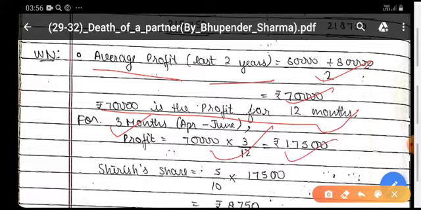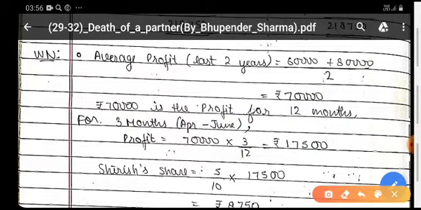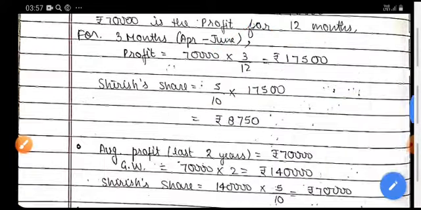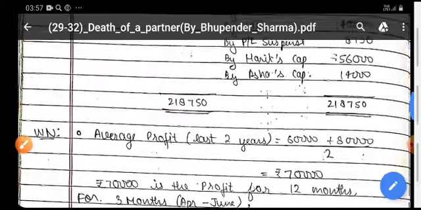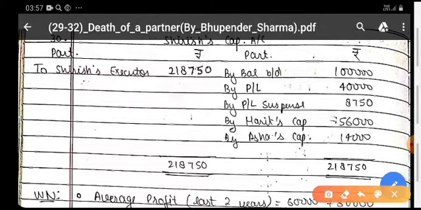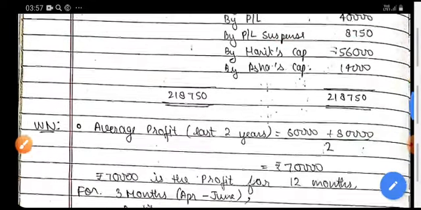After calculating the average profit for 3 months for which he was in the firm, his share in the profit is the amount to be paid to him, and it is to be shown in the name of P&L suspense account.